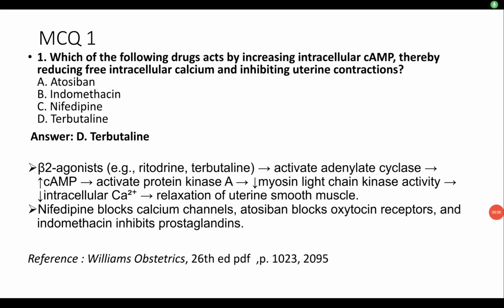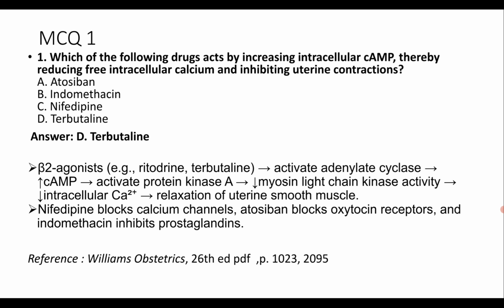On preterm labor, preterm birth. First MCQ: which of the following drugs act by increasing intracellular cyclic AMP, thereby reducing free intracellular calcium and inhibiting uterine contractions? The options are atosiban, indomethacin, nifedipine, terbutaline. Basically, they are asking about the mechanism of the drugs.